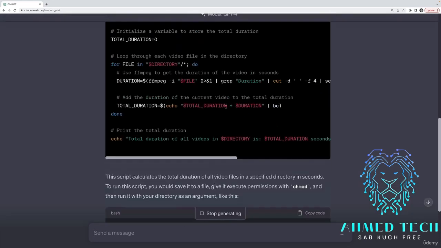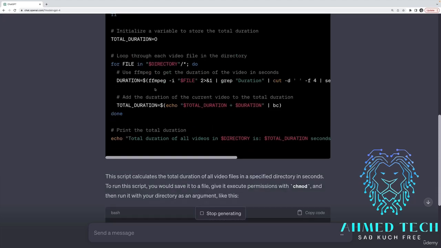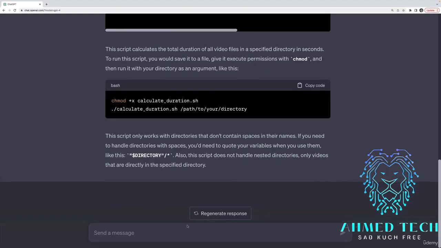Okay, so it is giving me a bash script, which is fine. But then I'm going to ask it, can you instead make that a one-liner?